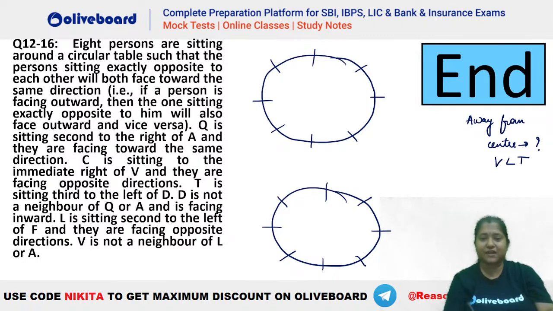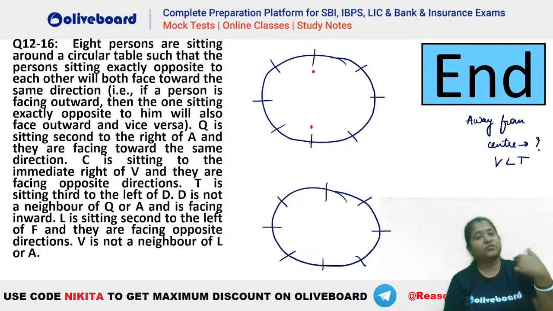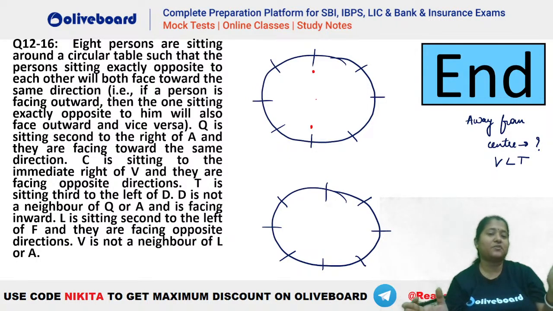That means, let's say if we are talking about these 2 persons here, who are seated opposite to each other, either these 2 people should be facing towards the center, or these 2 people will be facing away from the center. Okay, so if a person is facing outward, then the one sitting exactly opposite to him will also face outward and vice versa. That is the meaning here.